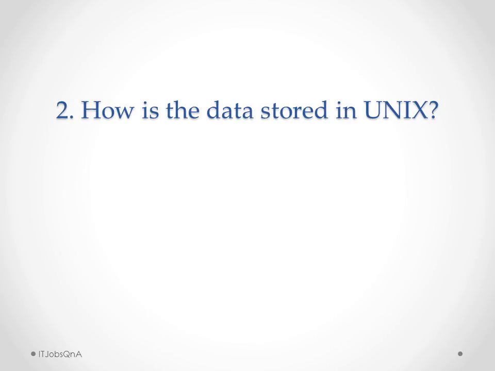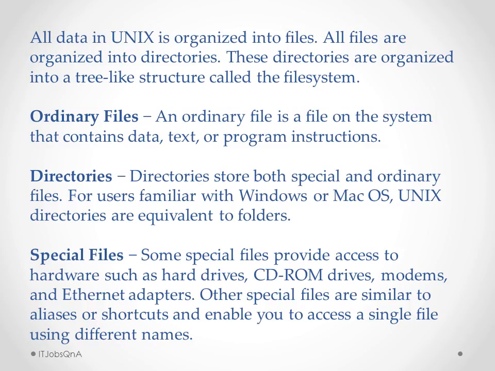The second question is, how is the data stored in UNIX? Well, the answer is, all data in UNIX is organized into files. All files are organized into directories. These directories are organized into a tree-like structure called the file system. Ordinary files. An ordinary file is a file on the system that contains data, text, or program instructions.